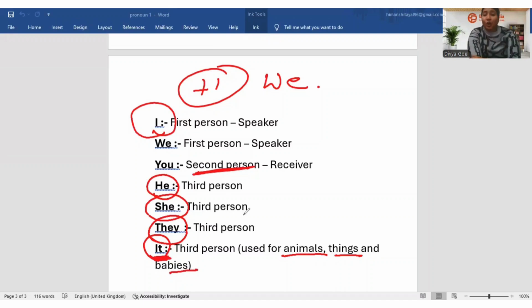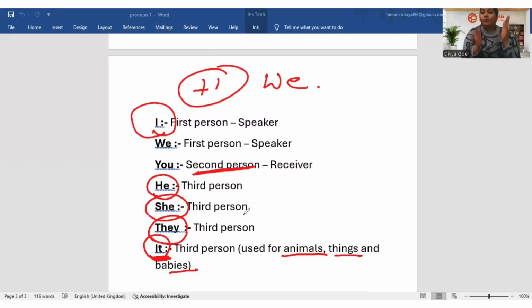So it was all about personal pronouns. As I was saying, there are three persons: first person, second person, and third person. First person will always be speaking, second person will always be receiving, and the third person is not here at present, but we are talking about that person, so we need to specify it in a better manner.